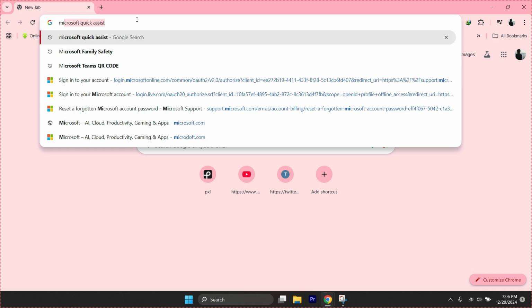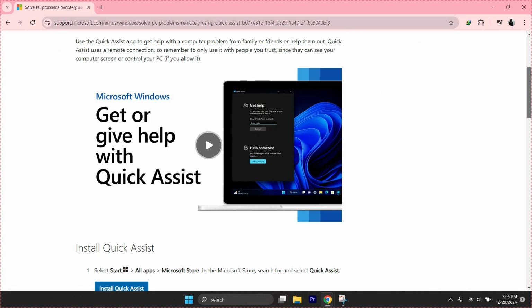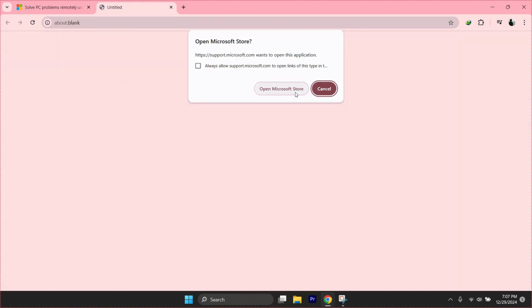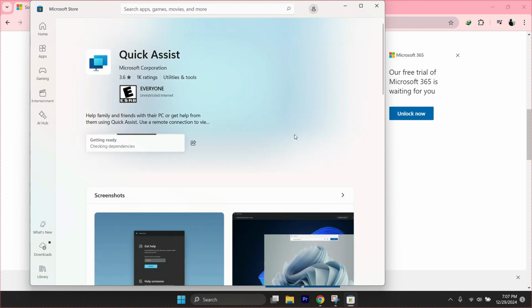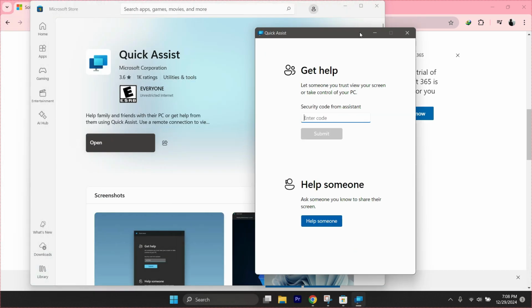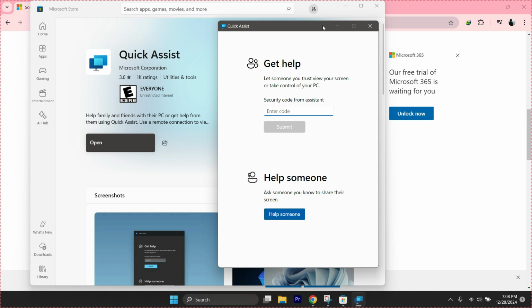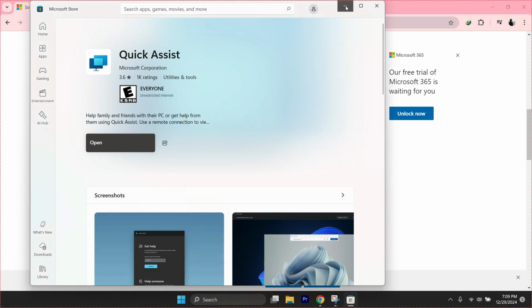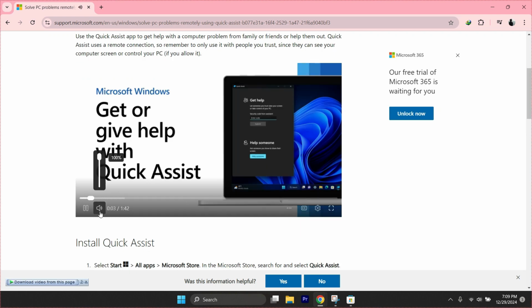To get started, go to the Start menu on your Windows computer and type Quick Assist into the search bar. Click on the Quick Assist app to open it. You'll see two main options: Get Assistance if you need help and Give Assistance if you're the one providing help. Once Quick Assist is open, you'll be prompted to sign in with your Microsoft account. Make sure you're logged in, especially if you're the one giving assistance, as you'll need to generate a security code.